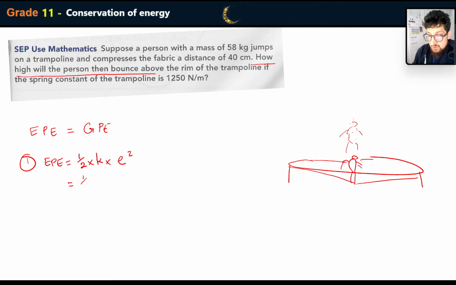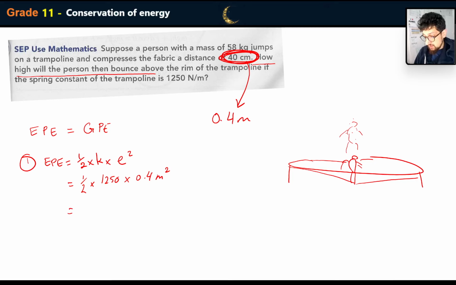So that's going to be half multiplied by 1,250 newtons per meter multiplied by 0.4 meters squared. Now make sure you convert the 40 centimeters into meters. Okay, and that will give us 625 times 0.4 squared, which is 0.16, and that's going to be 100 joules.